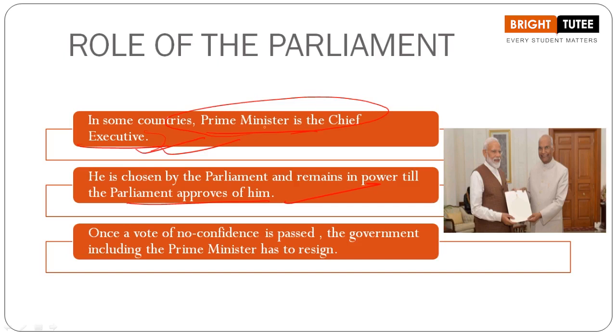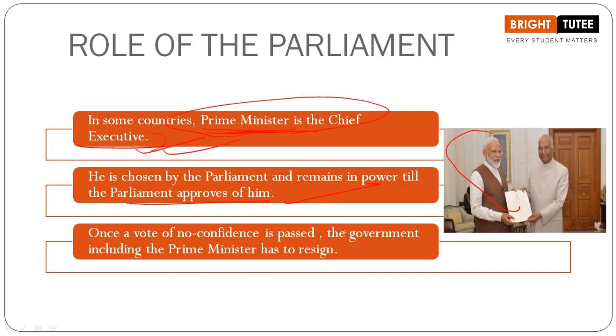Okay? So here in our country, what happens? Prime Minister and current in power, Mr. Narendra Modi, is the example. So the Prime Minister is the chief executive. He, along with the Council of Ministers, several ministers working under him, is responsible for implementing the laws. They are responsible for taking the major decisions in various sectors, executing these laws that are concerned with national issues. It can also be related to defense, international affairs, foreign affairs in general, and so on.